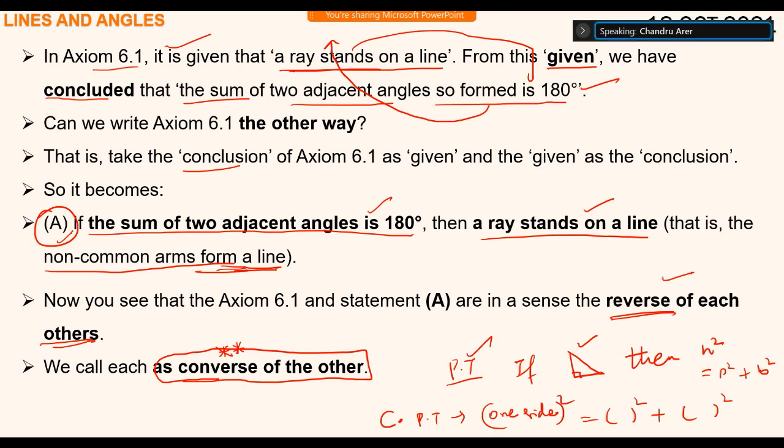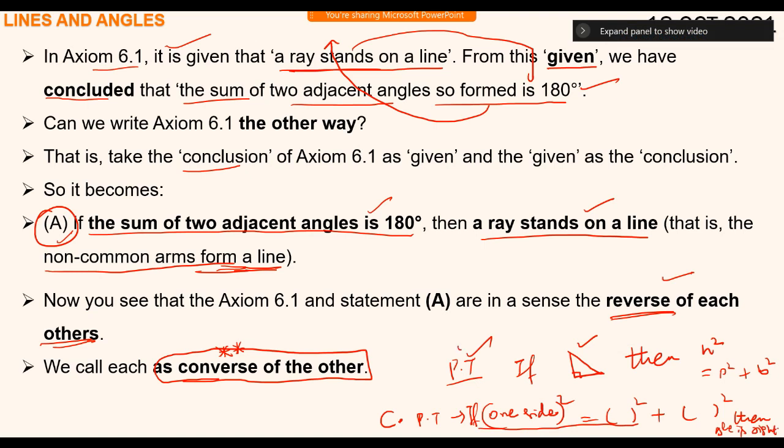If the square of one side is equal to the sum of squares of the other two sides, then the triangle is a right angled triangle. So if this comes, then the triangle is a right triangle. This comes as a conclusion.